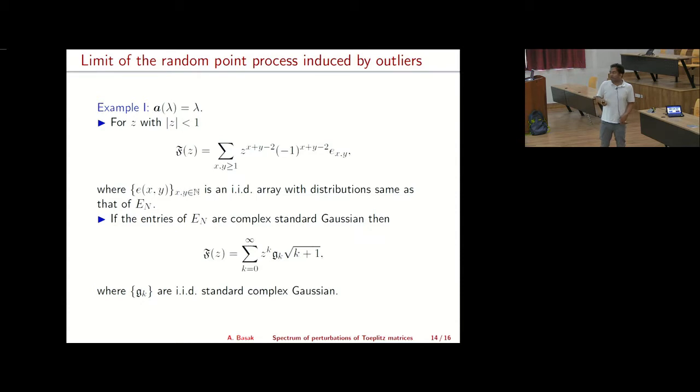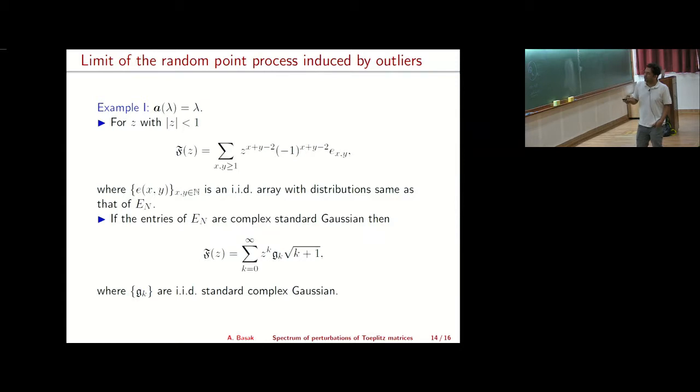You can think of adding this noise matrix E_n as a truncation of an infinite dimensional array, and the distribution is the same as what you started with. So this is the form. Now if you allow the entries to be complex Gaussian, then you can see that it simplifies to this, because the sign doesn't matter, and you just count how many integers x and y give you x plus y minus 2 equals k. You collect all of them and use the fact that you have Gaussian random variables, and that simplifies the function and it becomes this nice hyperbolic Gaussian analytic function.